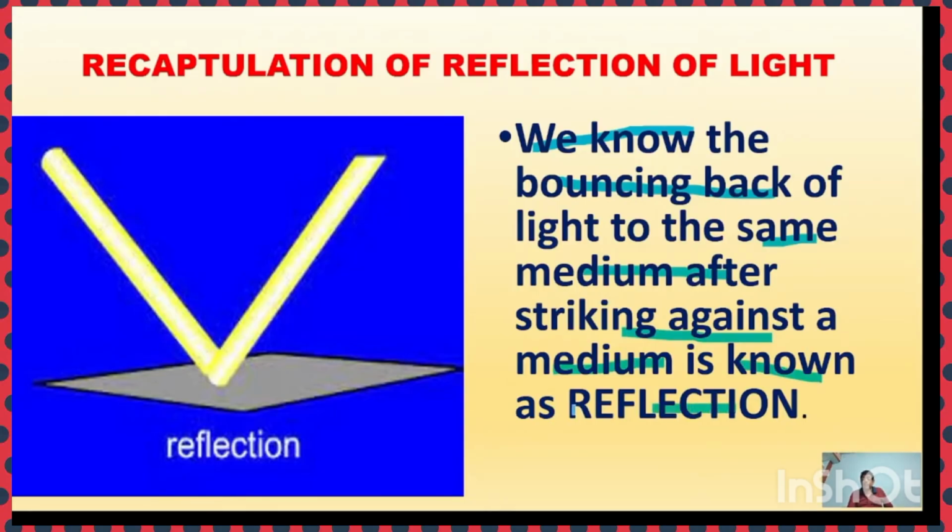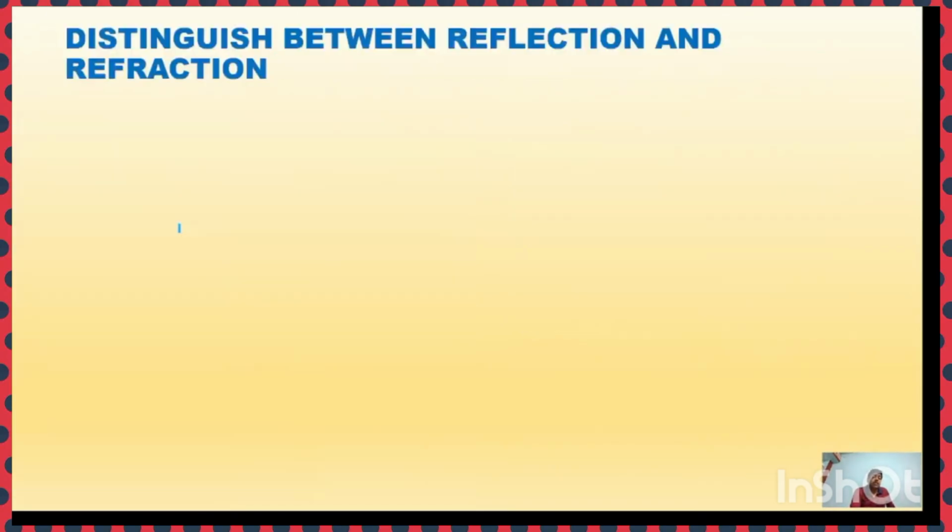This is known as what? Reflection of light. Here the incident ray is made to fall on the surface. After striking the surface, what happens? It returns, bounces back to the same medium. This is one of the facts of the reflection of light, and the reflection of light takes place in one medium.